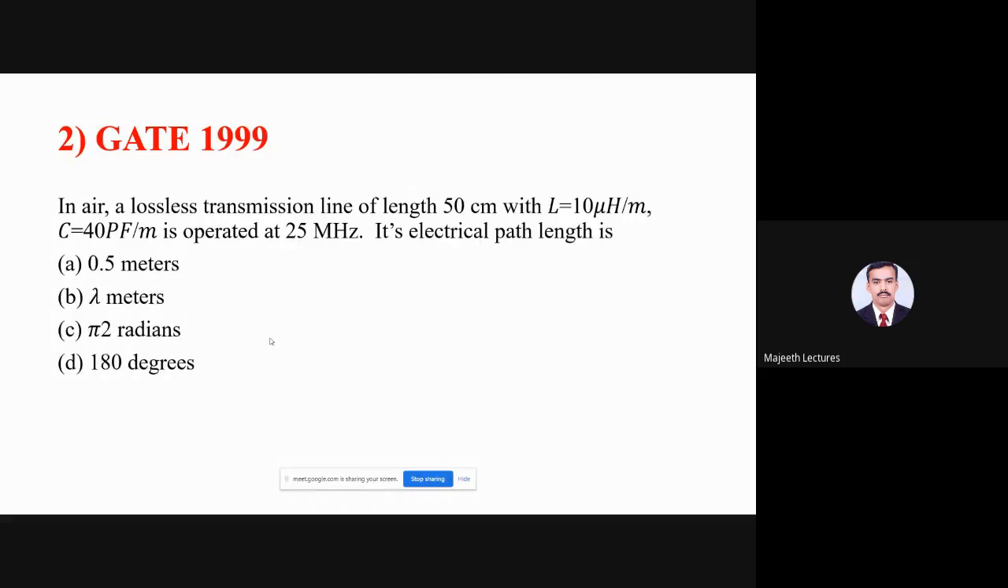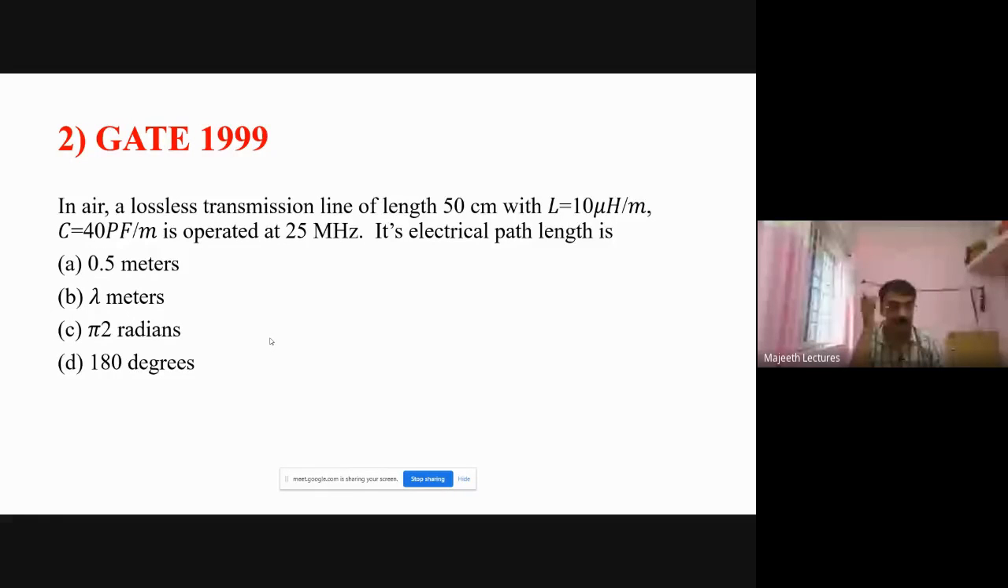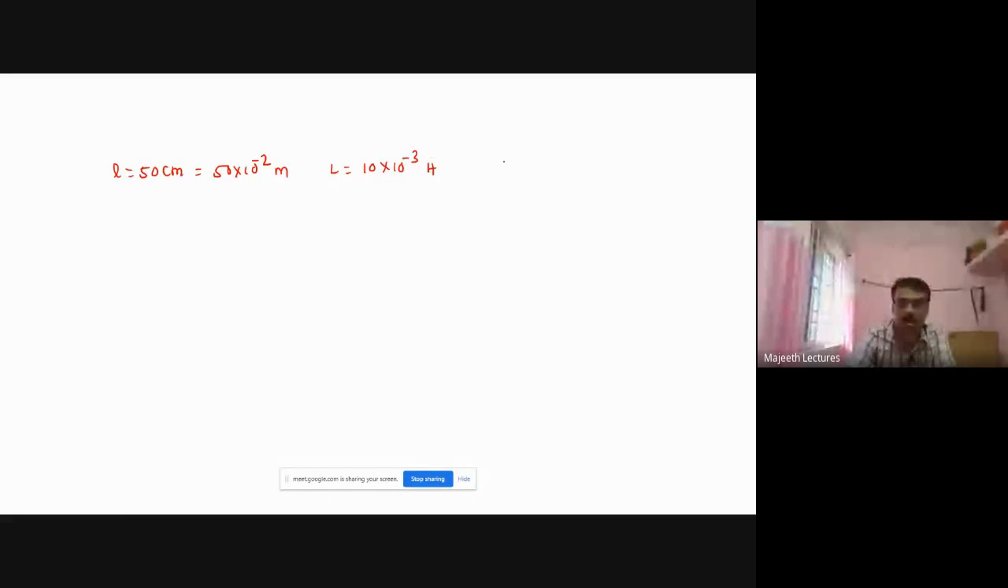A lossless transmission line of 50 centimeter, L is equal to this one, C is equal to this one, is operated at 25 megahertz. What is the electrical length? So L is equal to 50 into 10 power minus 2 meter. L is equal to 10 microhenry, 10 into 10 power minus 3 henry, C is equal to 40 picofarad.